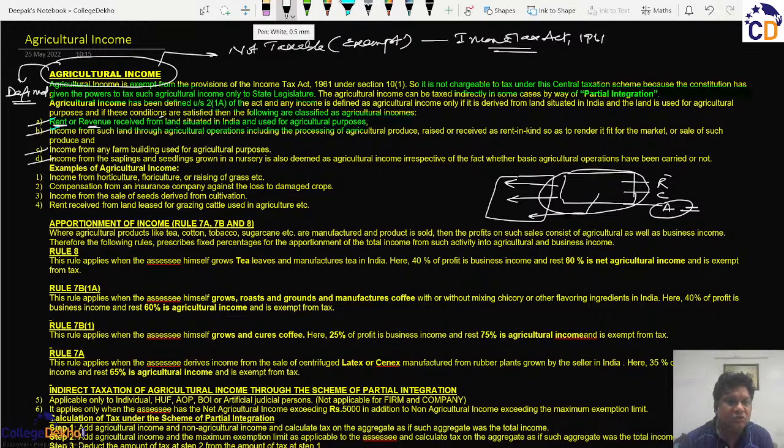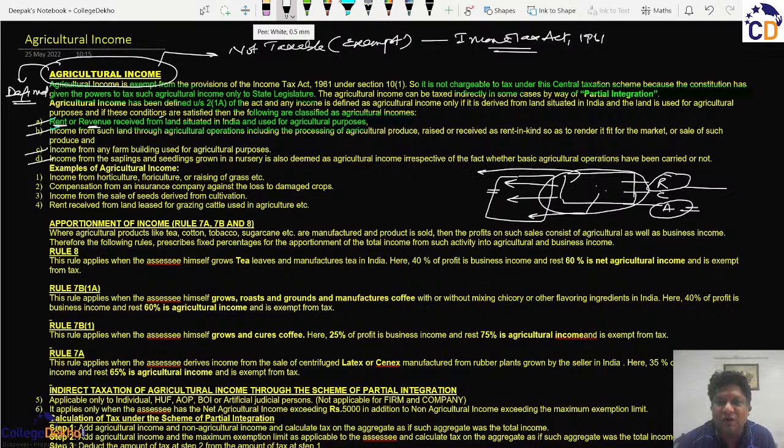ठीक है. So the first and the second are quite complementary in the sense that if you are generating the rent or the revenue by not performing agricultural operations on your own, then your income will be agricultural income. And that person who has taken it on lease and now he is performing agricultural operations, so in concept the person who performs the agricultural operation is the farmer, and also the person who owns such land is the farmer.